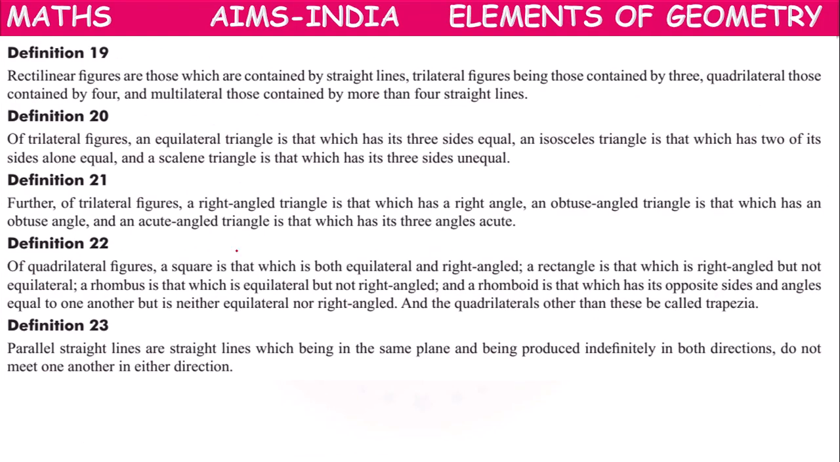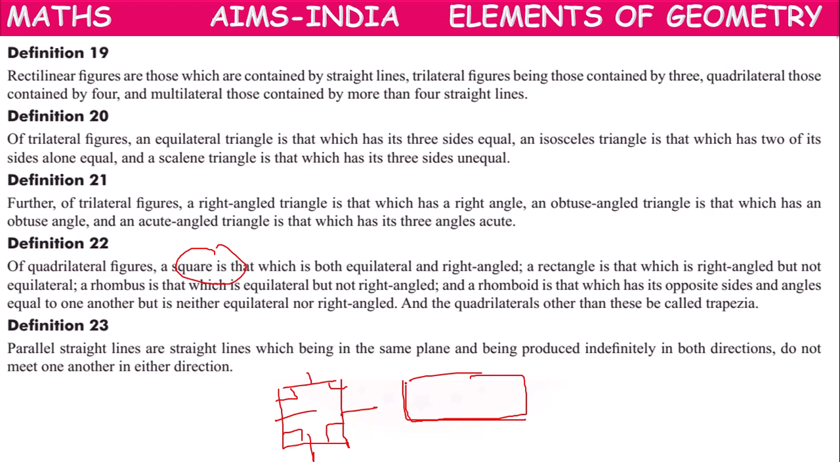Like that, he told about square. All sides are equal. All angles are 90 degrees. He told about rectangle. All sides are not equal, but all angles are right angle. Because all angles are right angle, opposite sides will be equal. That is rectangle. Then he called rhombus.